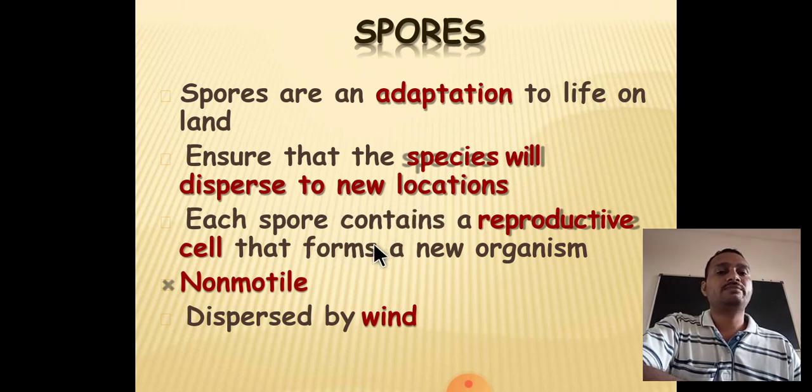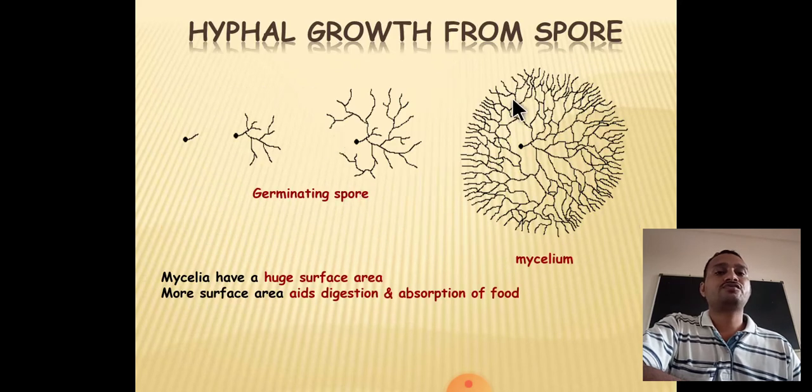Each spore contains reproductive cells that form a new organism. Some are non-motile, dispersed by wind. Hyphal growth forms spores. You can see here the black dot, this is the spore. Under favorable conditions the spores germinate to form a thread-like or branch-like mycelium. The entire mycelium again divides and redivides to form complex structures. Again these complex structures divide and redivide to form the entire mycelium structure. This is actually the thallus structure of fungi.